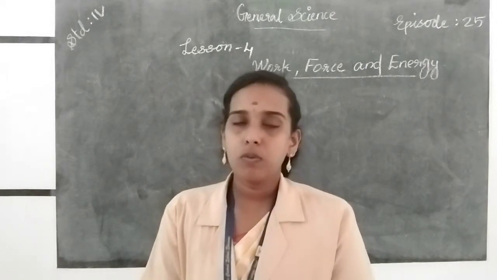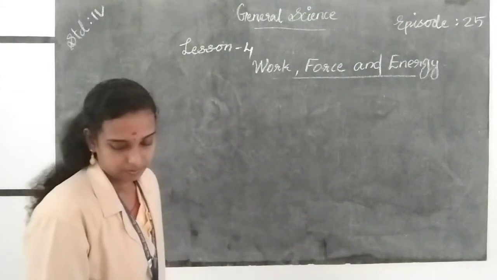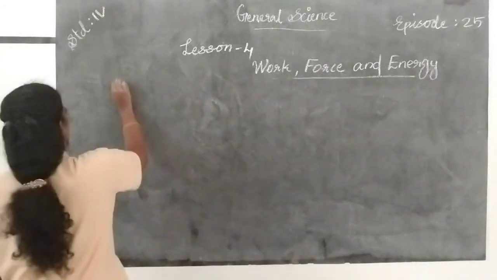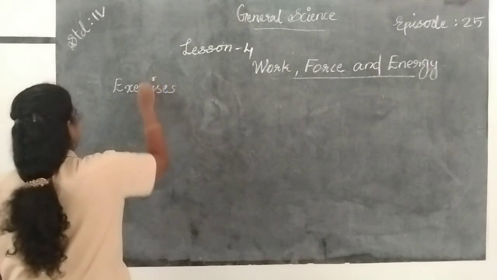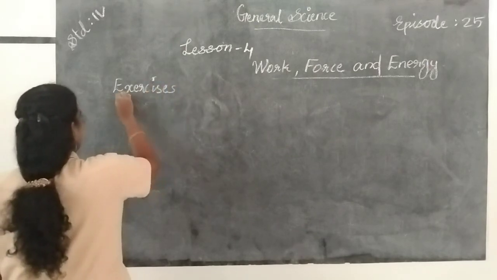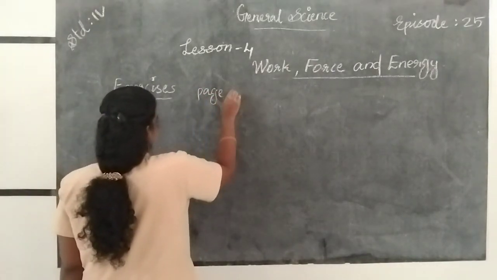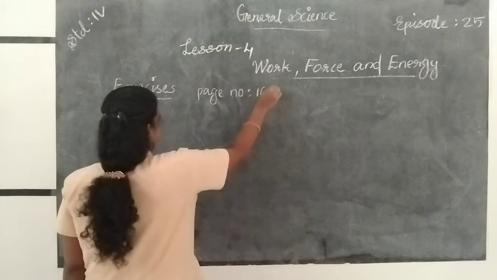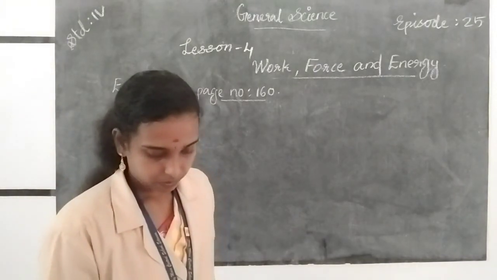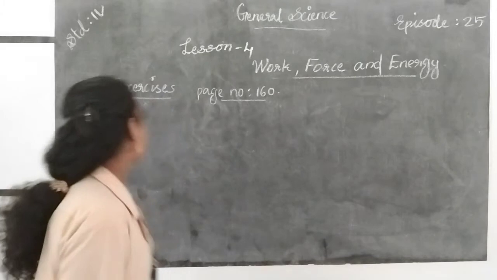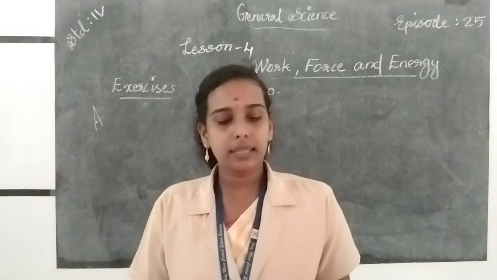So now we are moving to our exercise portion, your textbook page number 160. And the first part, pick the correct answer.